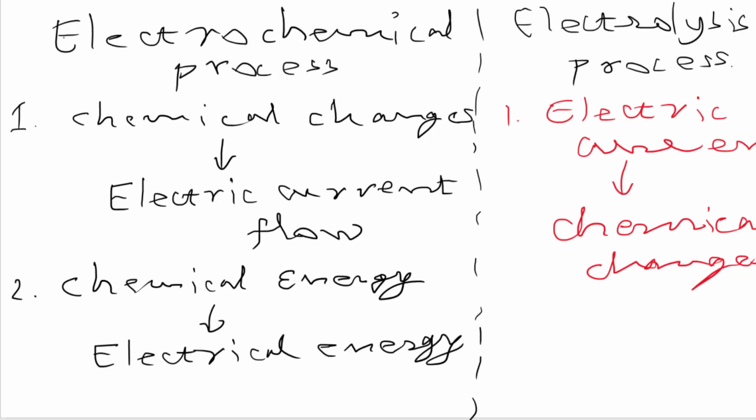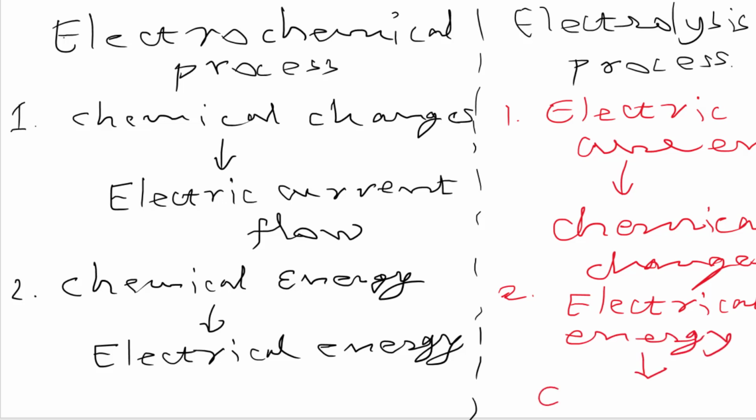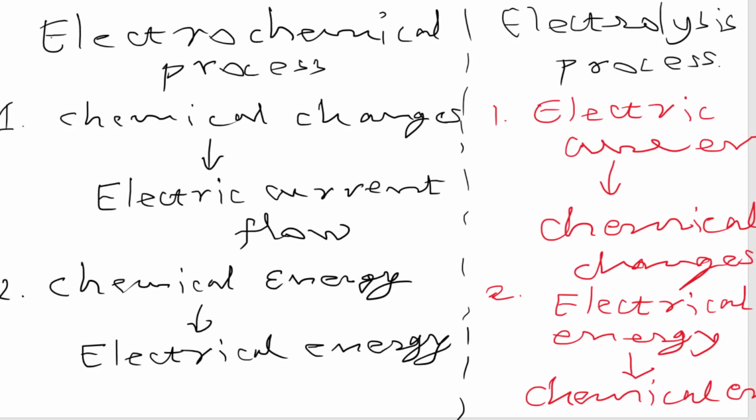But for the electrolysis process, this thing is opposite: electrical energy is converted into chemical energy. So this is the major difference between the two processes, or we can see these as definitions also.